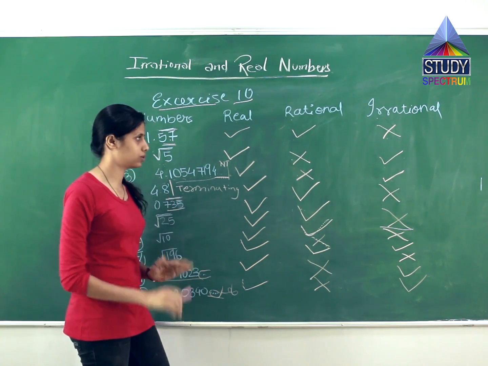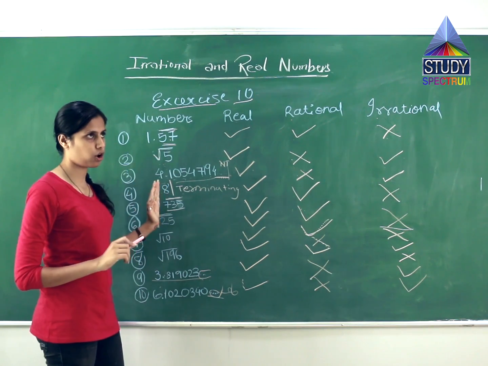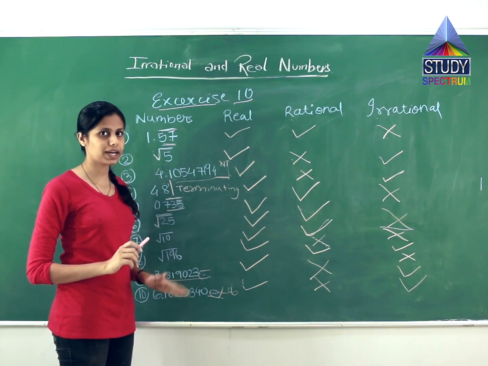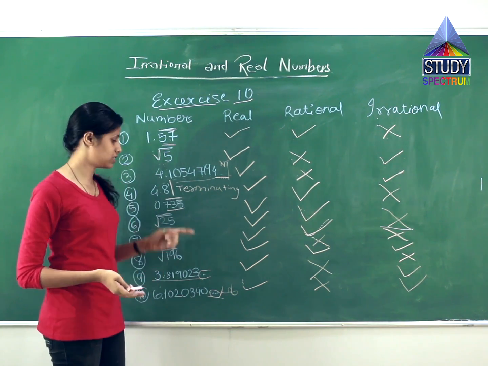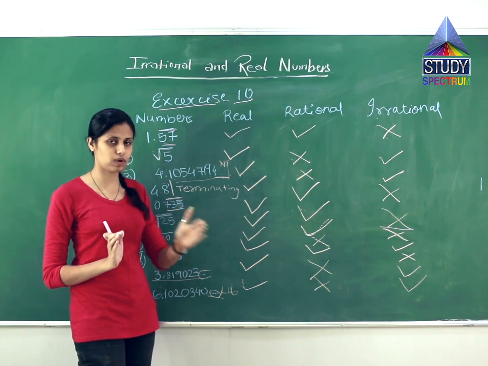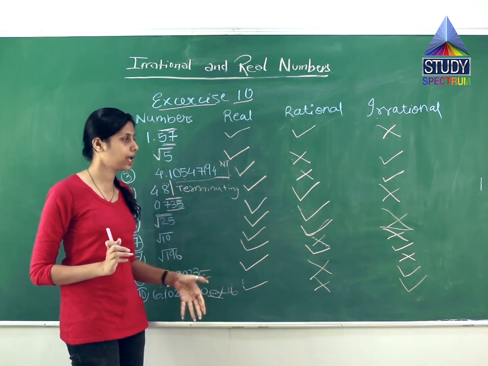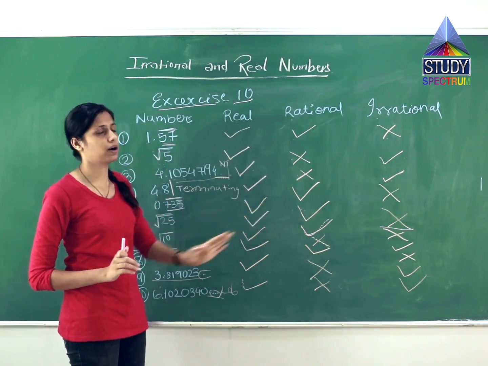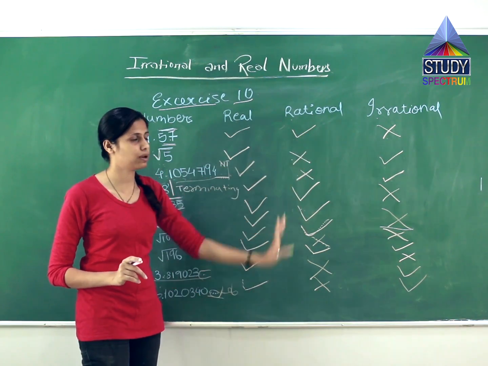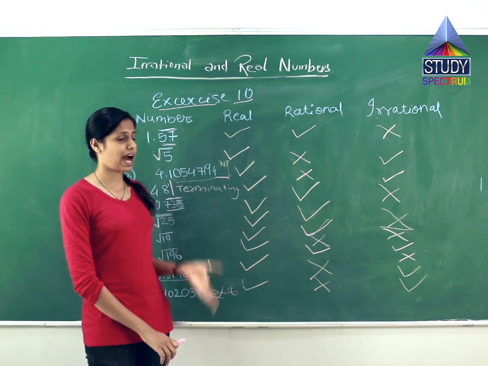It cannot be both. So we have to first check, is it terminating or not? If it is terminating, it will be a rational number. If it is not terminating, then the third step: is it recurring or not? If it is recurring, like 6.25, 6.25, 6.25, that is recurring, then it will be a rational number. If it is not at all recurring, it is a unique, different number, then it will be an irrational number. So we have completed our chapter with this last exercise.